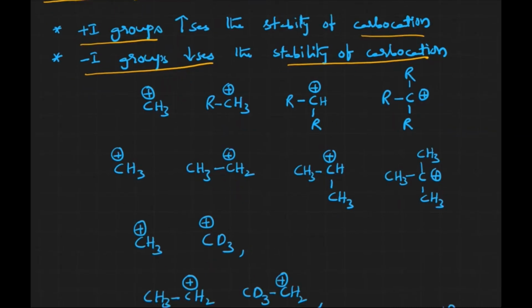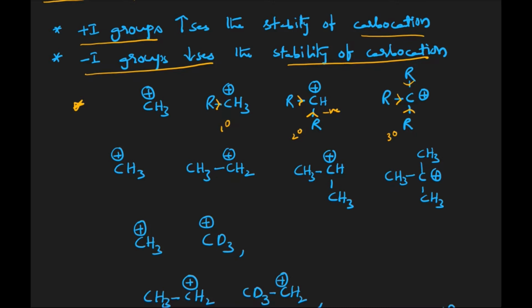Now for example, we have four groups here. This is methyl, this is primary, secondary and tertiary. All alkyl groups are generally plus I groups. They release electrons towards the carbocation. The charge of the electron is negative and the charge of this particular carbon is positive, that's why we call it a carbocation. Since the electron movement takes place towards the carbocation, the magnitude of the charge on the carbon decreases, because of which stability increases.